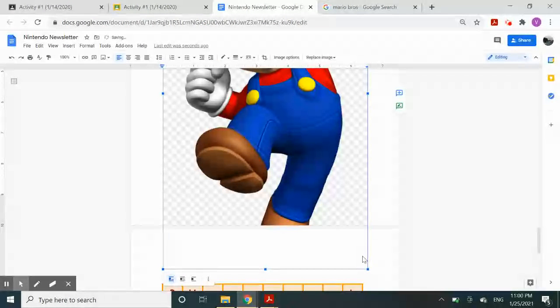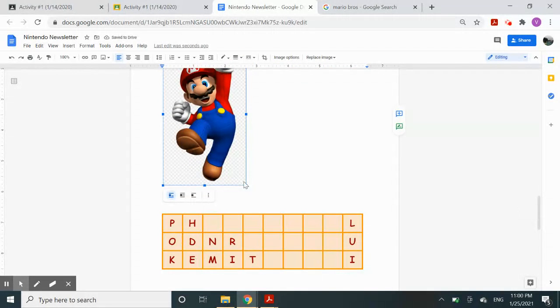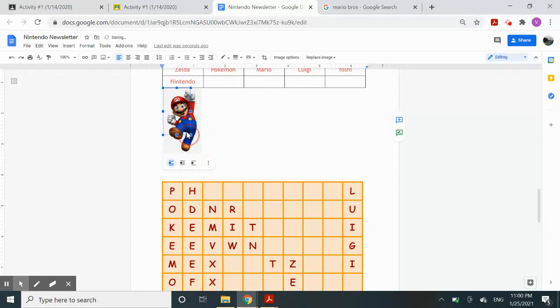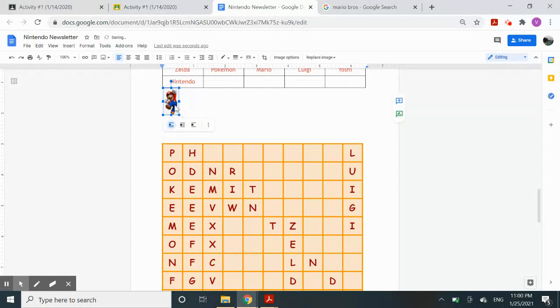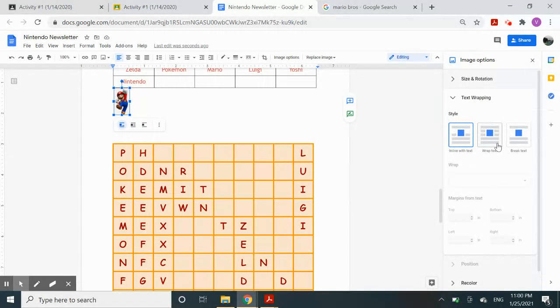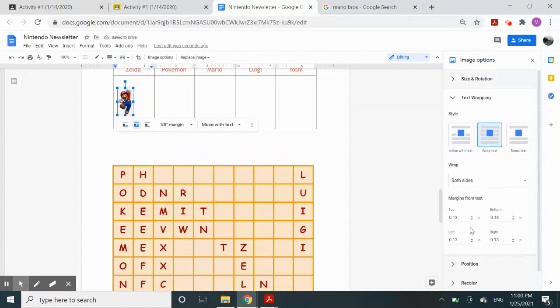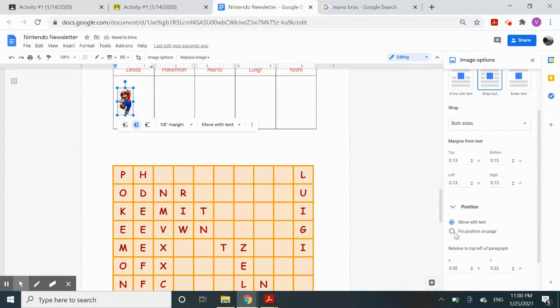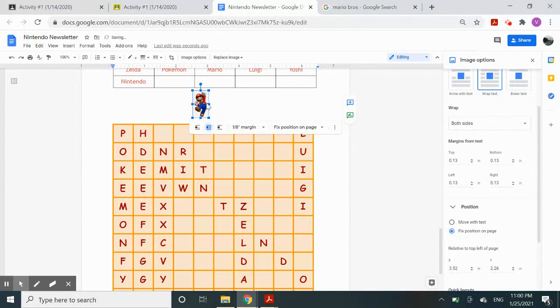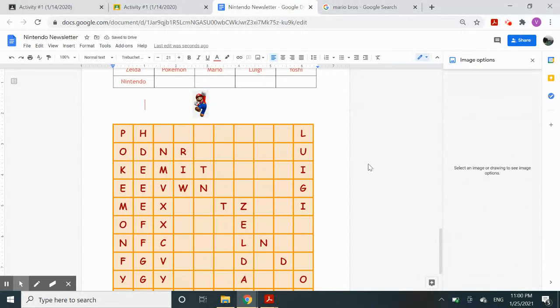It is really big and I don't want it to be that big. So I'm going to make it really small by putting it on the sides. And then I can go to image options. I can text wrap it. I can wrap text around it. And the best thing you can do is go to position and then fix the position on page. That means you can put it wherever you want and it'll stay there. So if I want to put it right there, it'll stay there.